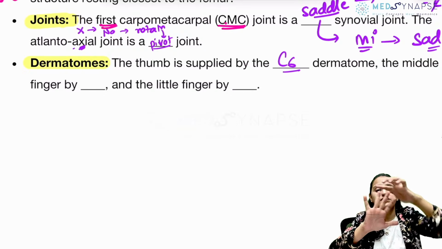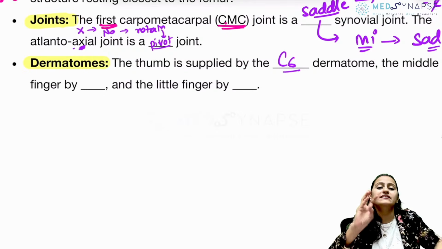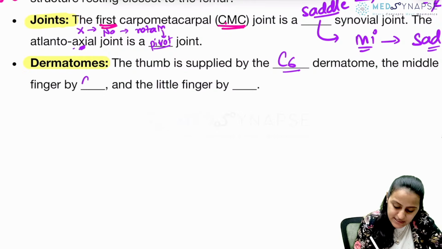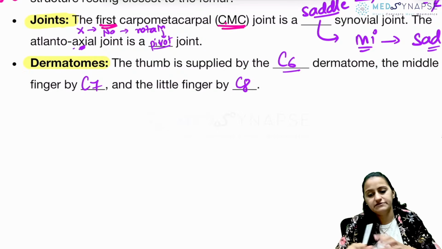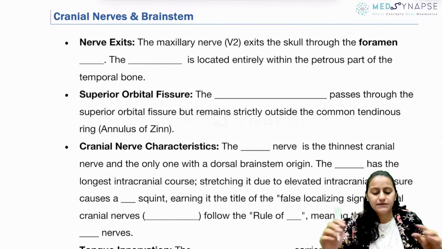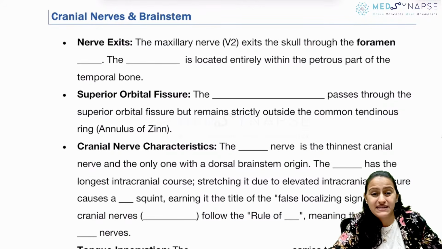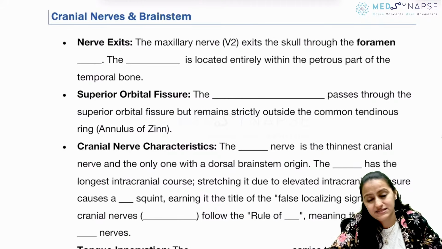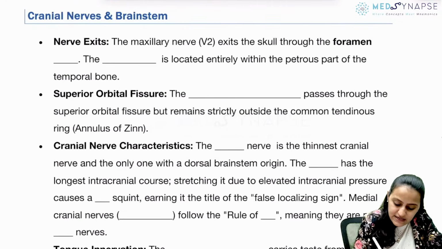So take the alternate fingers here. Thumb is C6, middle finger is C7 and the little finger is C8. So it is C6, C7 and C8, thumb, middle finger and little finger. Okay. So this is done. The upper limb, lower limb wala part. Going to the cranial nerves, the brainstem, very important. No exam is complete without a question on this, right? Cranial nerves, very important.